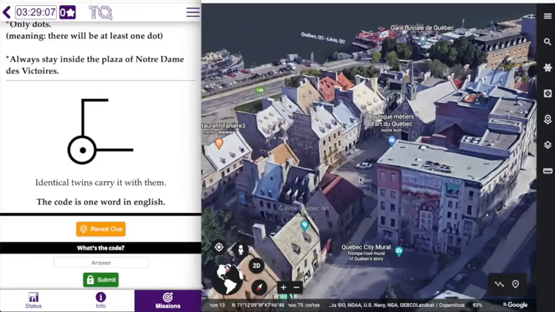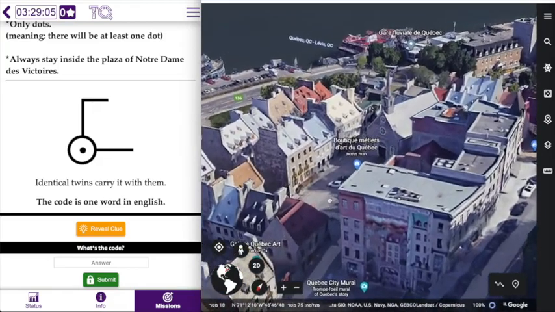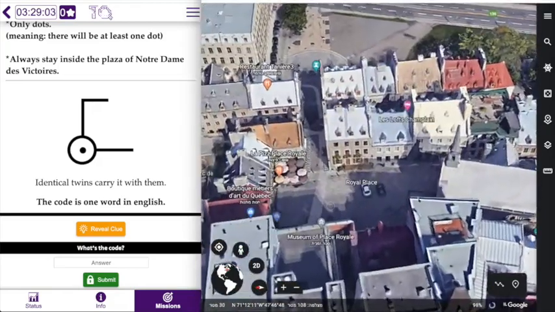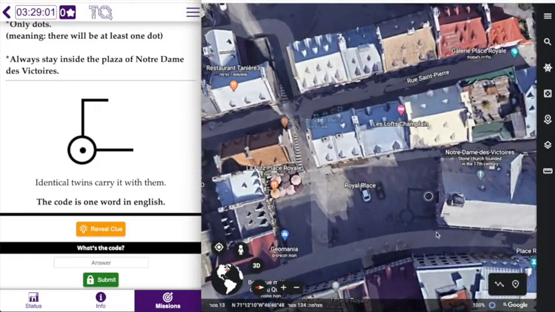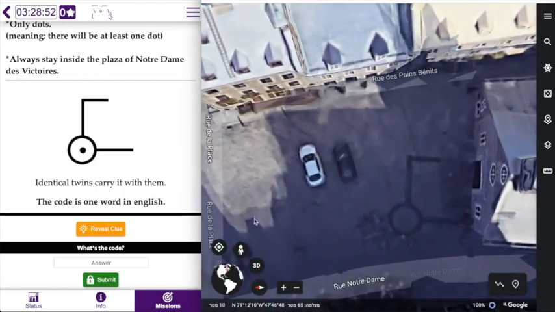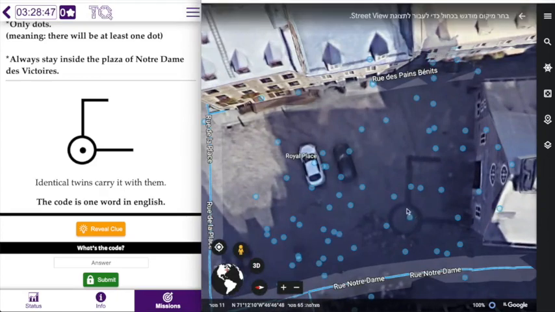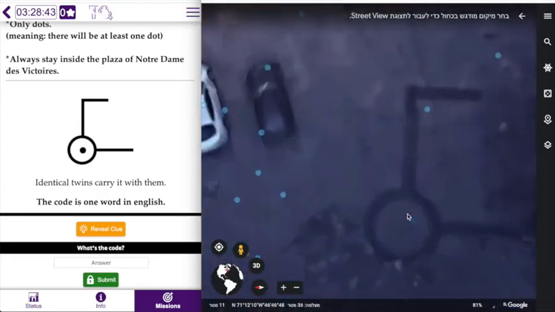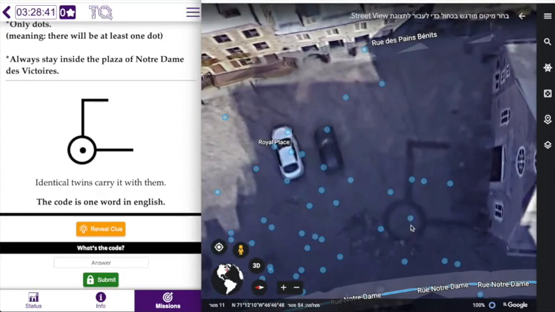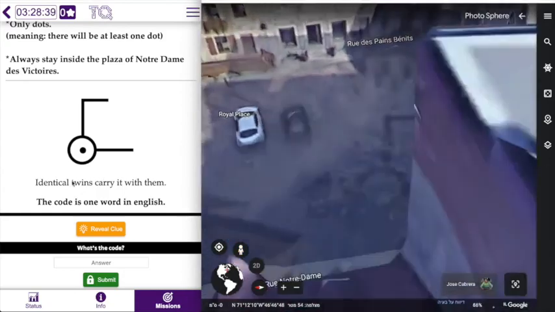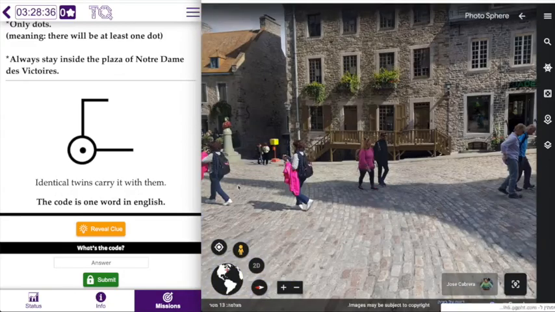So now we're in the zone, the plaza near Notre Dame, and now I'm moving around by dragging and pressing the command key so I can see it from a better view. And now I can see that there is something that resembles this illustration. So I'm going to zoom in. I'm going to press on the person icon in order to see routes or dots. But what I need is a dot because I see a dot on the inside. So I'm going to zoom in or zoom out in a way that I can see the dot. And when I see it, I click on it. And now I'm transferred to the location.